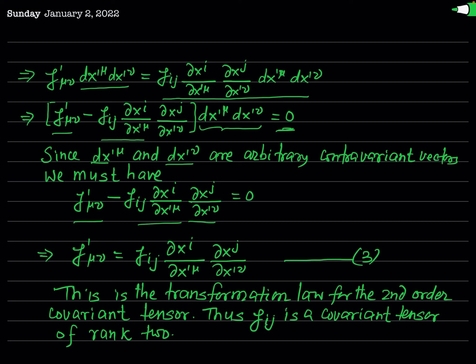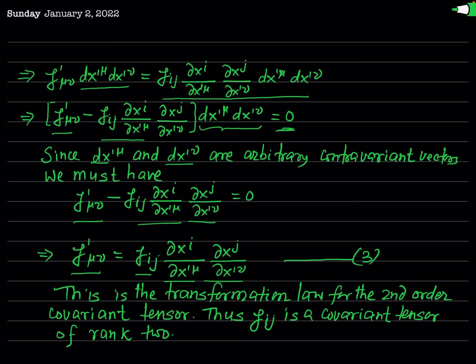And so you can write g prime mu nu is equal to gij times del xi by del x prime mu times del xj by del x prime nu. Now look at this equation 3 carefully. You have seen such equations previously in my different videos in your course on tensor analysis, and you can easily recognize that this equation is simply the transformation law for a second rank covariant tensor.